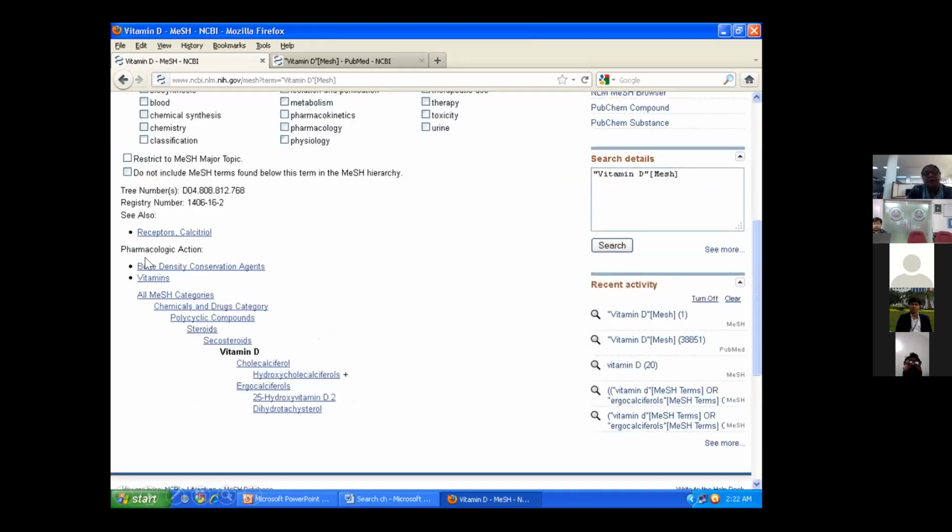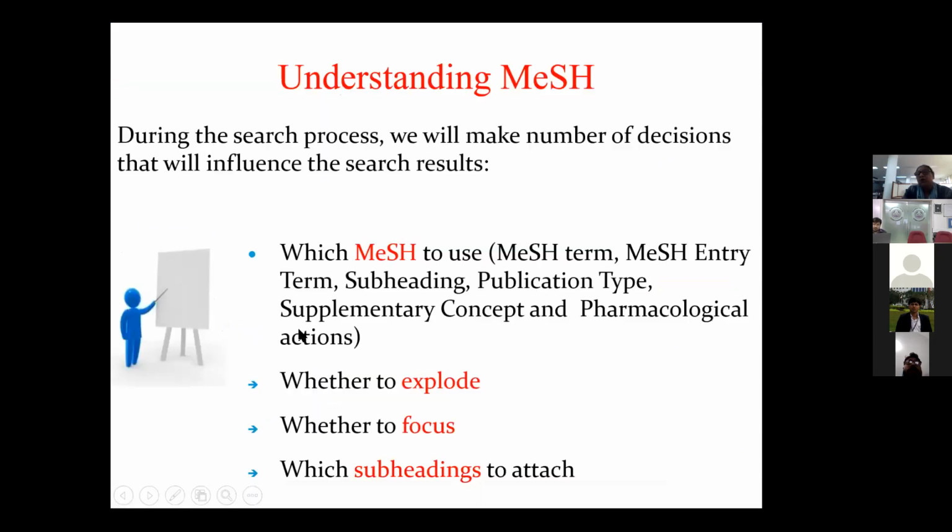And here, when I ticked Pharmacological Action, you see what comes up under Pharmacological Action of Vitamin D, in vitamins. So this comes under the chemicals and drugs category. See, I was telling you. So it depends on what exactly you want, and in which category you want to put it.